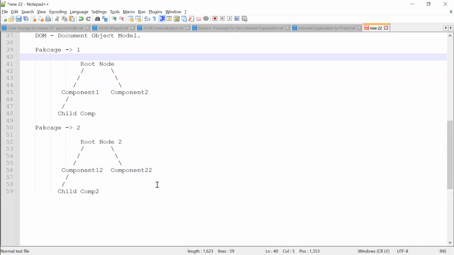What we can do is use a publisher-subscriber model. We can implement the pub-sub model using lightning message channel. If you implement that, the notifier component will publish into the message channel, and component two, which is the receiver, will subscribe to the channel. It will continuously listen, so if something new appears on the channel, it will take it.